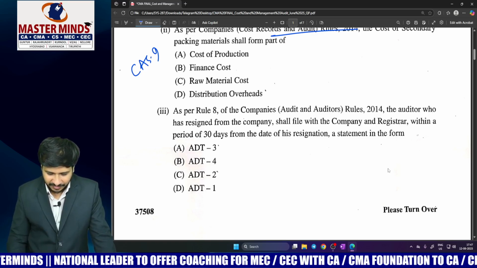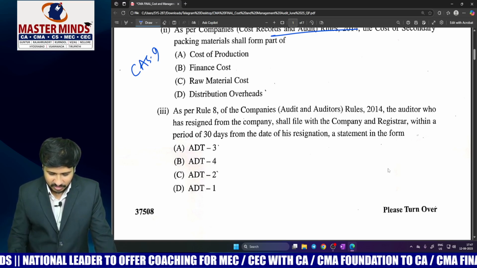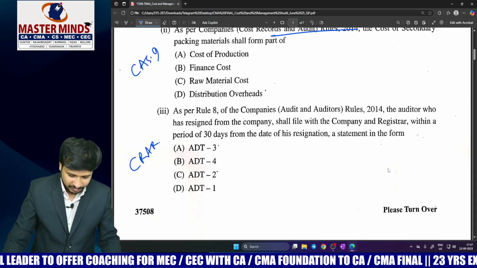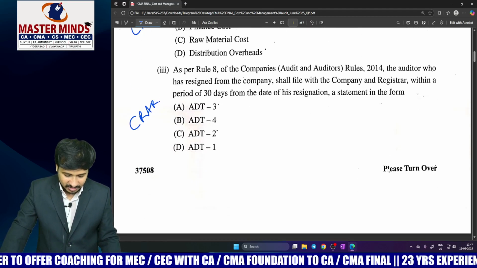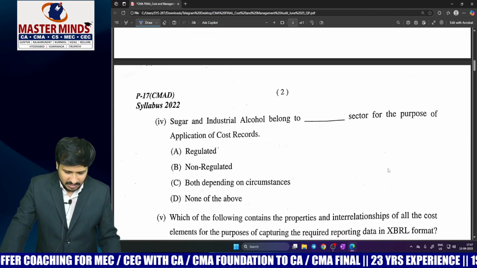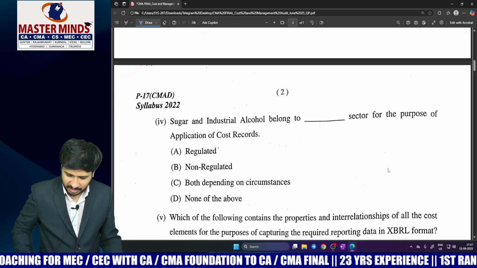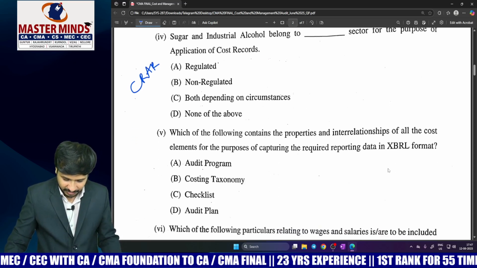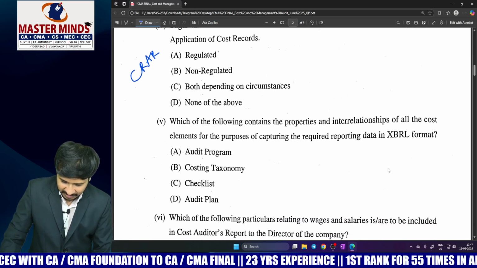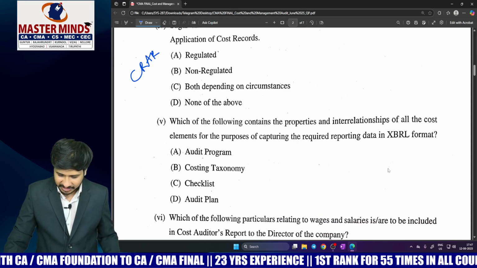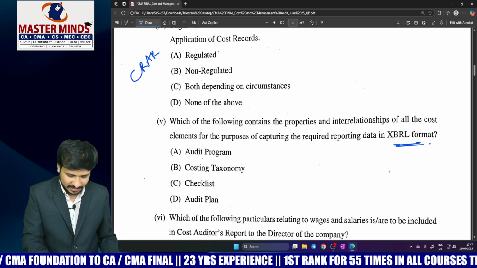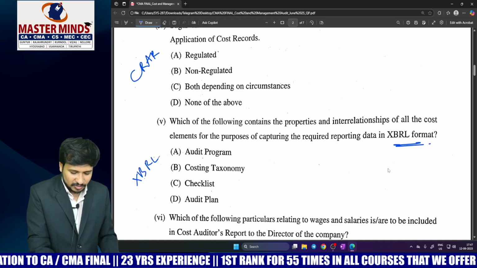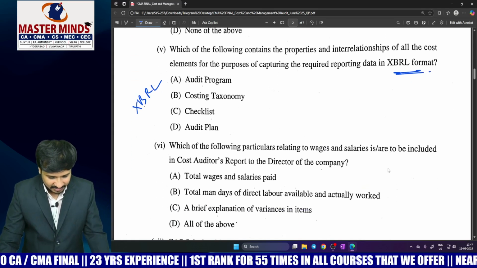Coming to question number 3, audit and auditor rules. Auditor who had resigned from the company within 30 days. This is relating to CRAR 2014, that is Companies Cost Records and Audit Rules. Question number 4, sugar and industrial alcohol, is also relating to CRAR 2014. Which of the following contains the properties and interrelationships with respect to XBRL format? Of course, this is relating to filing of cost audit report through XBRL.